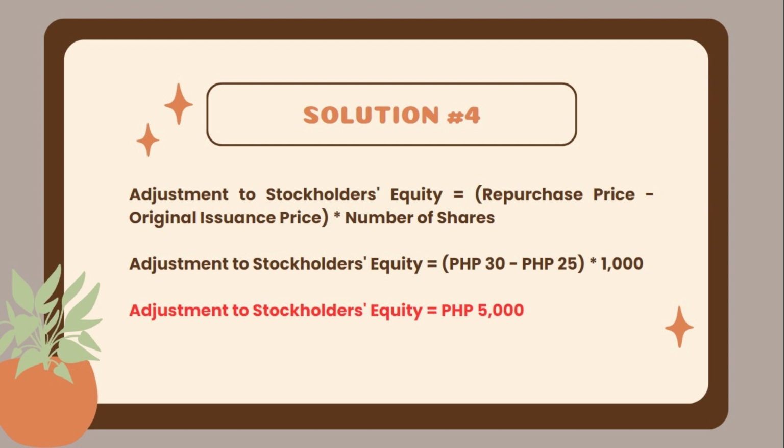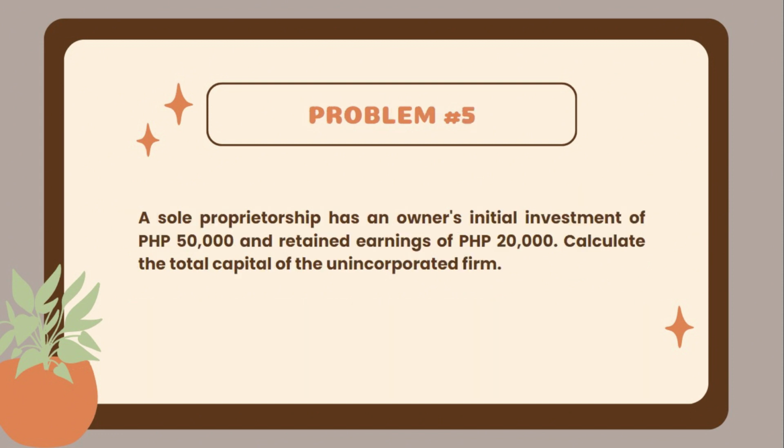To get the adjustment to stockholders' equity, you need to subtract the original issuance price from the repurchase price and multiply by the number of shares, which means 30 pesos minus 25 pesos times 1,000 is equal to 5,000 pesos, and that is the total of adjustment to stockholders' equity. So let's proceed to the last problem.